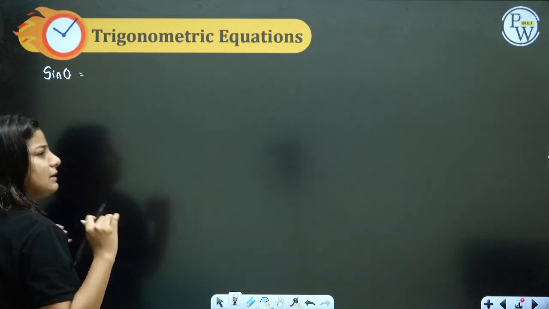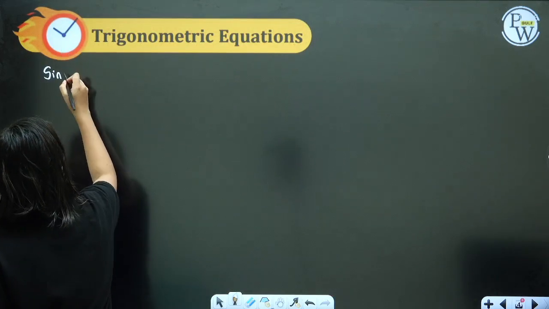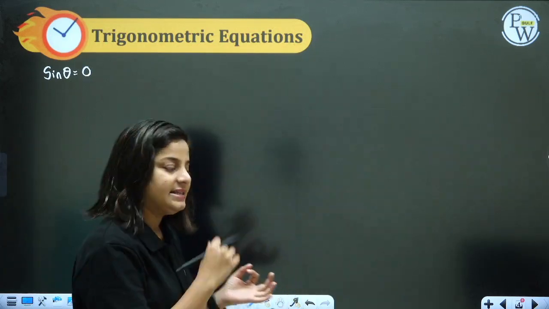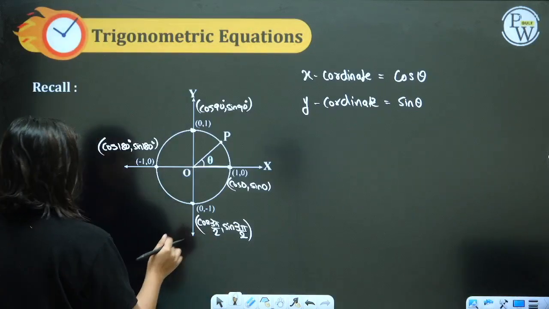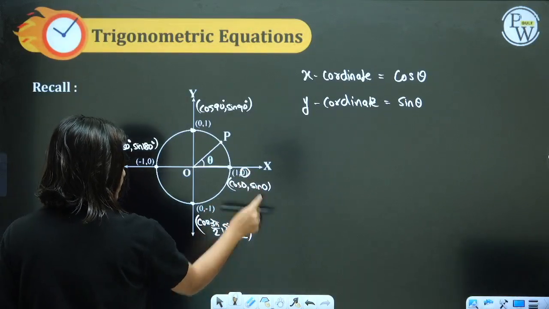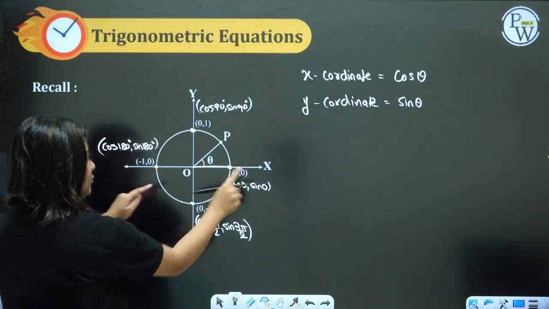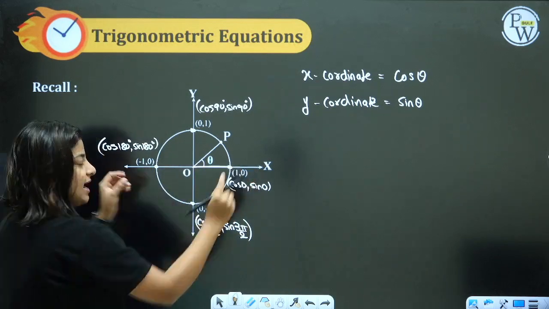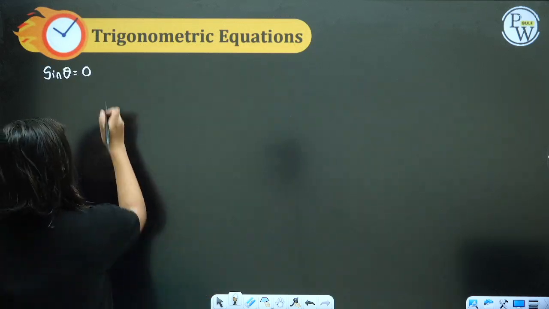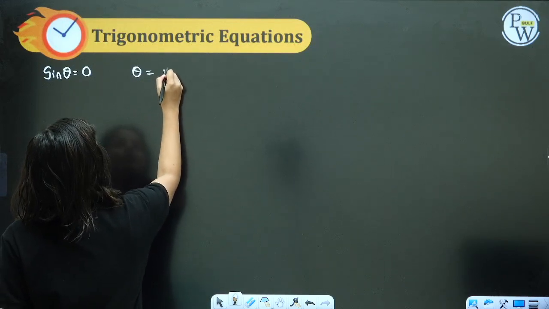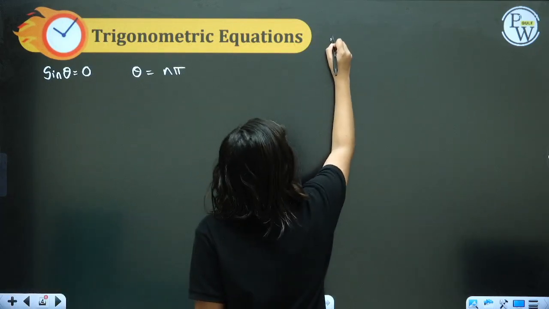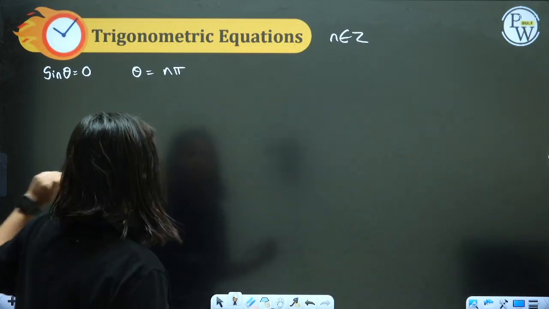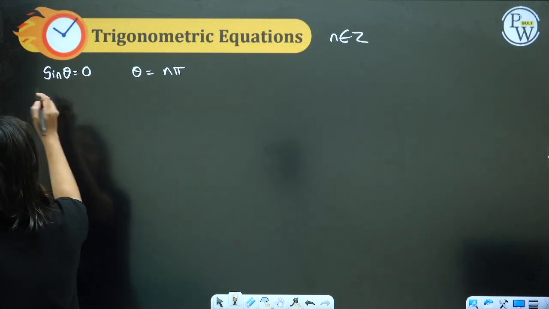when is sine theta equal to 0? When theta is equal to n pi. We will keep on referring to this circle. Sine is 0 at this 0 degrees, at this 180 degrees. So 0, 180, 360, 540 on the x-axis. Basically on the x-axis, sine is 0. You all can see this. So when your theta is equal to n pi, everywhere n will be your integer. Wherever I am mentioning n, it is an integer, remember. So theta is equal to n pi, sine theta will be 0.